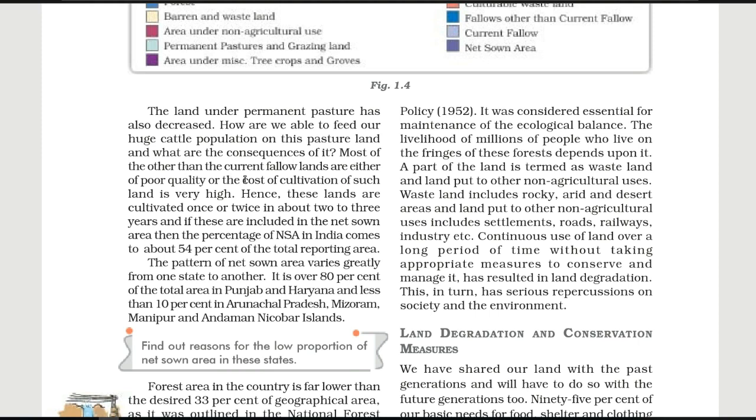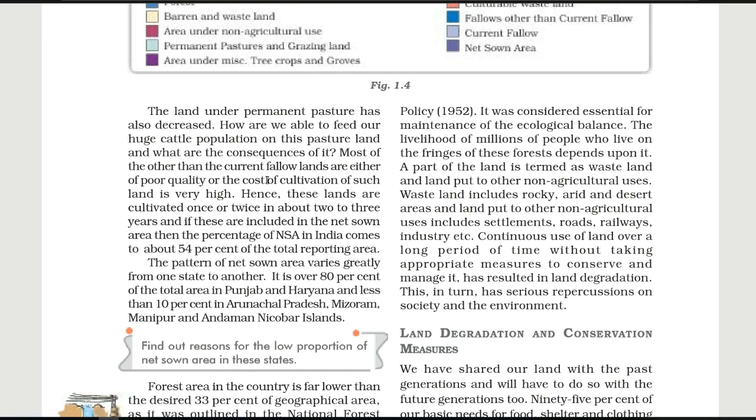Most of the fallow lands other than current fallow are either of poor quality or the cost of cultivation of such land is very high. Now if you look at the current fallow land, in some areas this current fallow land also has very poor quality, or the cost of cultivation on that land is very high. So it is very difficult for us to do farming or cultivation there.